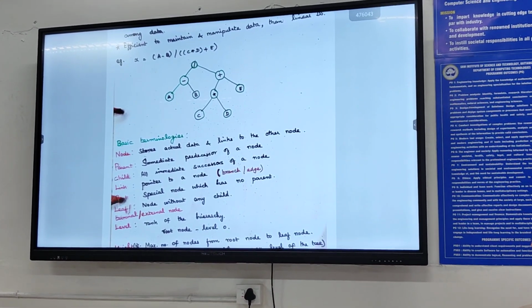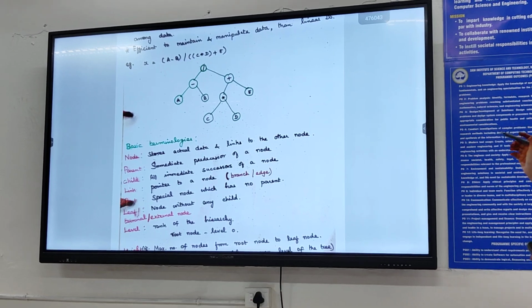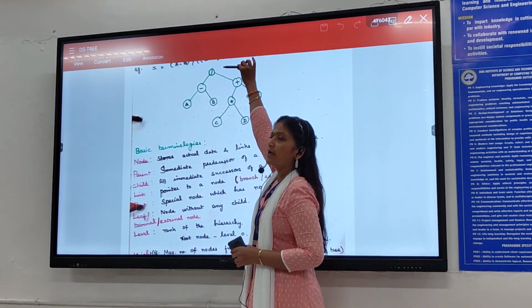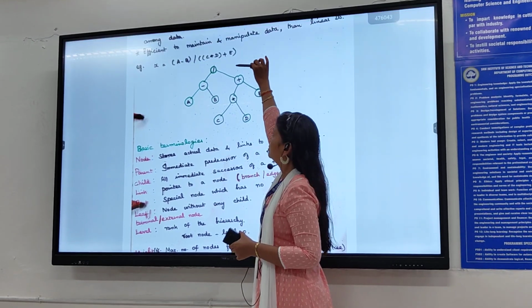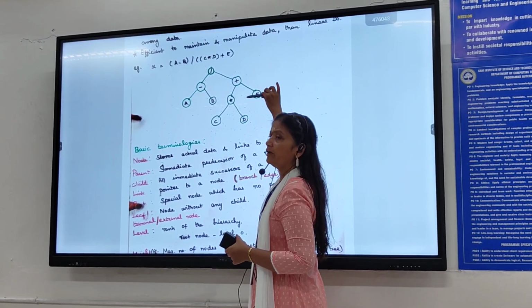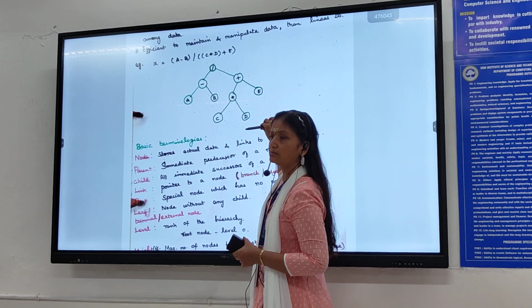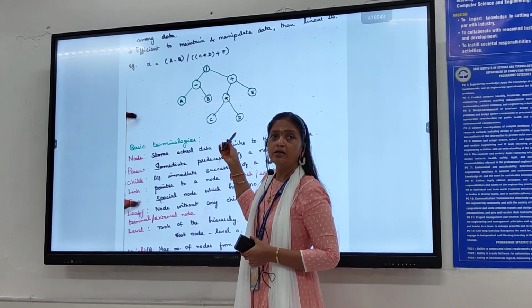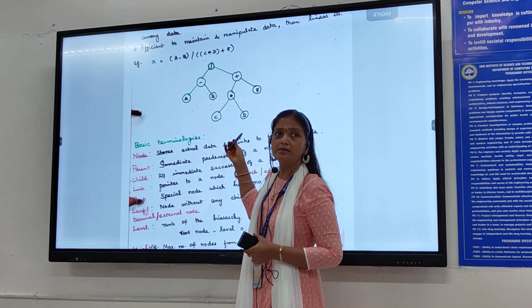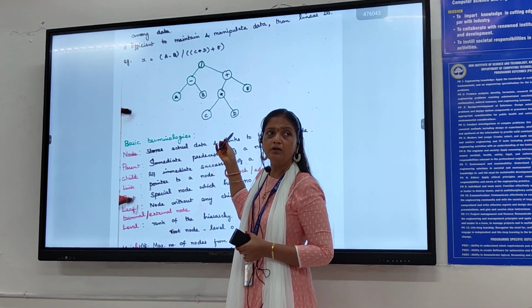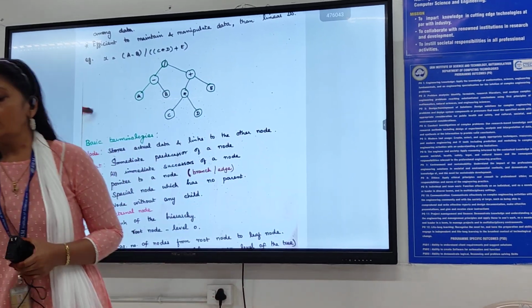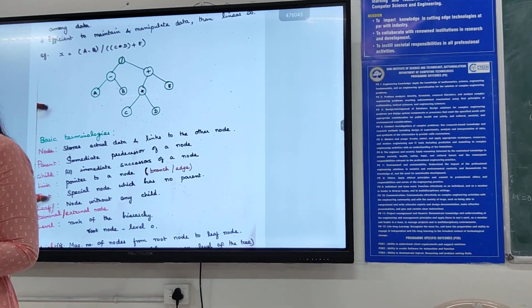1, 2, 3. 4 is the maximum? What is the maximum level? The root node is at level 0. Listen: level 0, level 1, level 2, level 3. So what is the maximum level? 3. So what is the height of the tree? L max plus 1. L max is 3, 3 plus 1 will be 4. Height of the tree is 4. Height or depth of the tree. Okay?